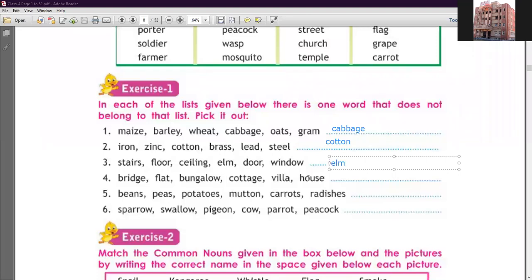Clear? Now number 4: breeze, flat, bungalow, cottage, villa, house. You notice the word house is used as a word like flat, bungalow, cottage, villa, house. Now breeze is the odd one here. So here we write breeze, BREEZE. Clear students?